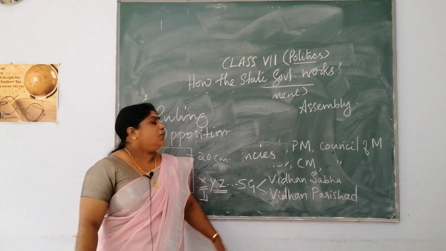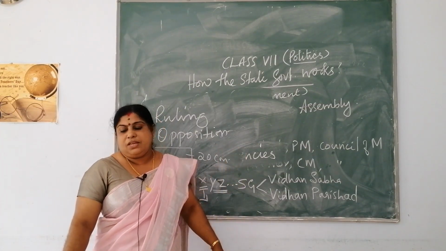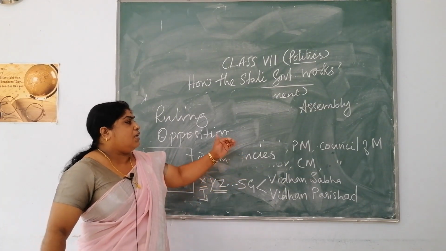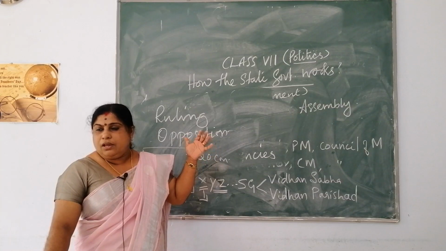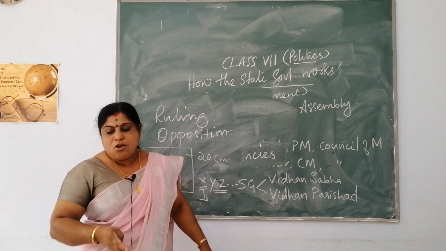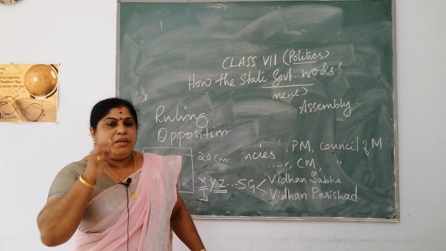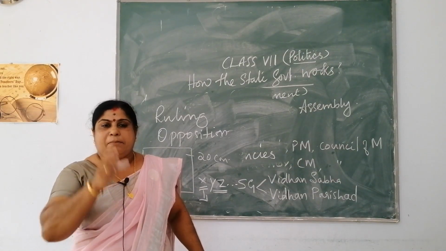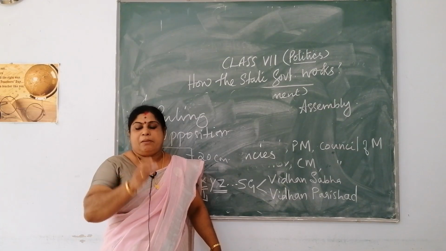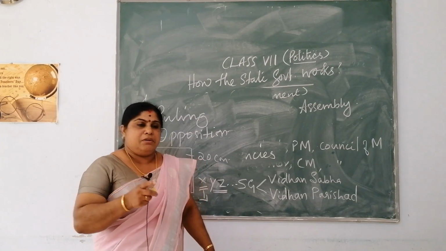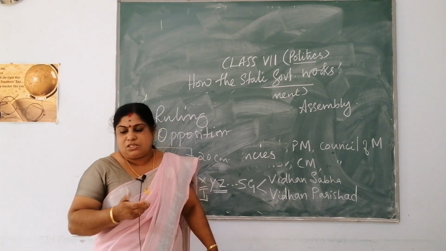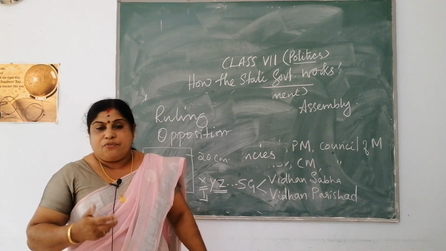Now, you already learned who the members of the legislative assemblies are, isn't it? In short, for the purpose of easy ruling, each and every state is divided into constituencies. I told you from each and every constituency a member is elected. You call him an MLA or a member of a legislative assembly. This MLA is elected by the people through the system of universal adult franchise.